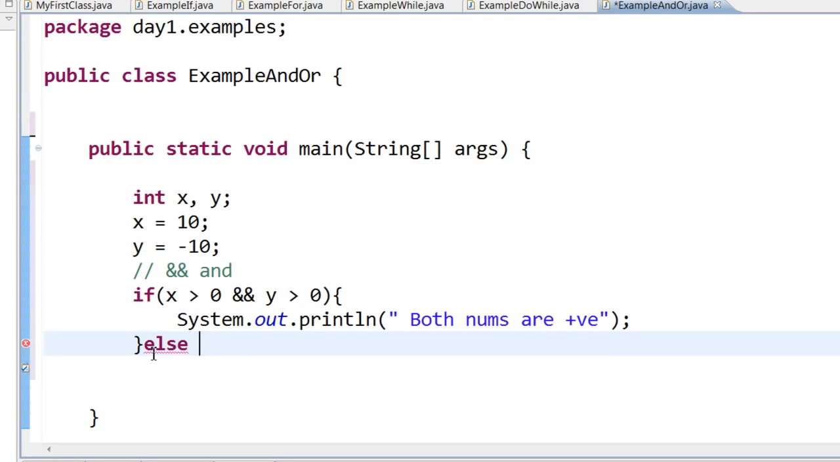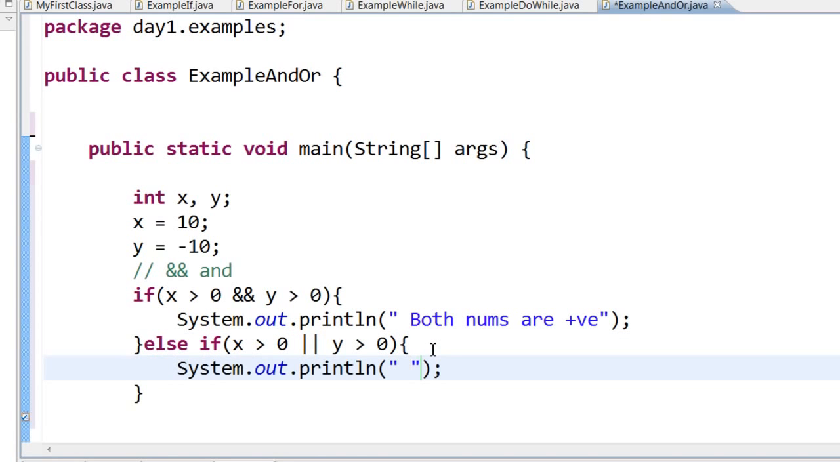Else, check if at least one of them is a positive number, that is if x is greater than 0 or y is greater than 0. The way to write it is the OR symbol is the two pipe symbol. You can find this pipe symbol right above your enter key. You have to press shift and the key above your enter key. So you read this as else if x is greater than 0 or y is greater than 0.